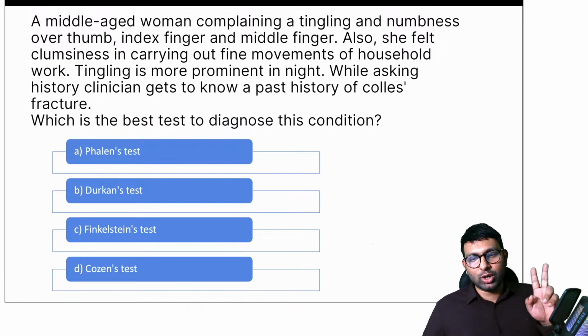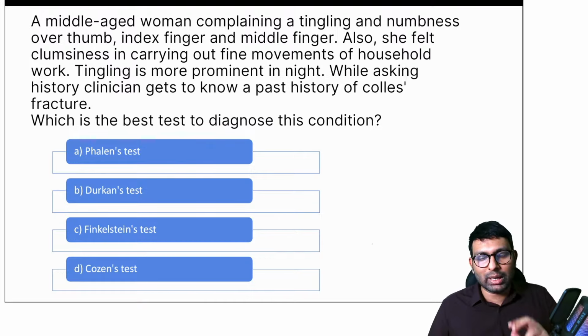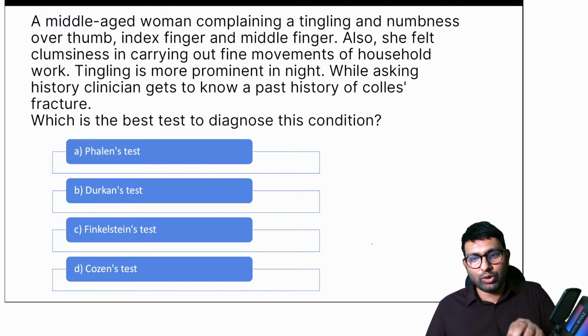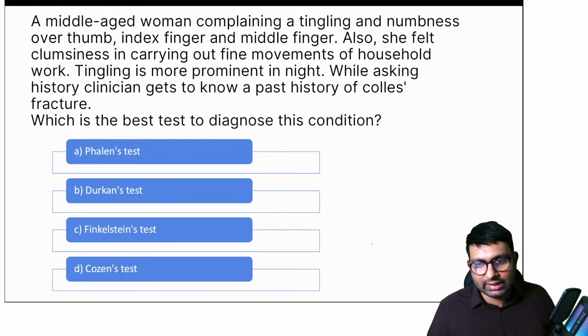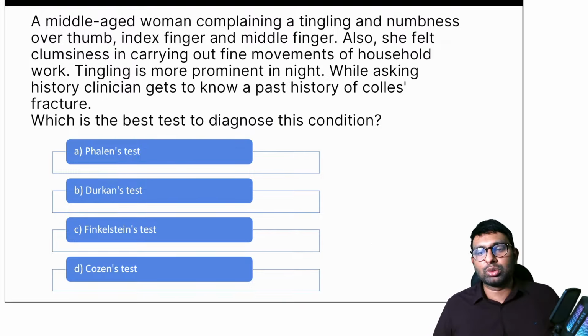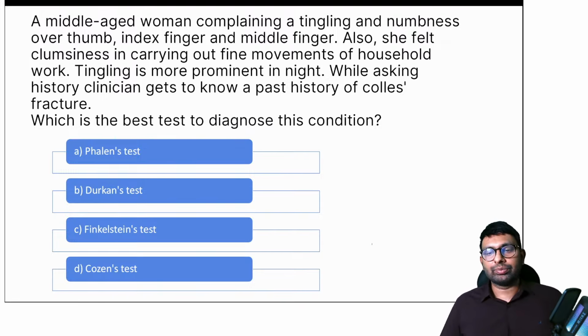So again, a two-layered question where one, you have to understand what is the diagnosis, and second, you have to be able to understand what is the best test for this diagnosis. Dr. Jain has straight away answered it as Durkan's test. Anyone else would like to answer? Give it a try. Dr. Jain, could you also tell us what is the diagnosis here?